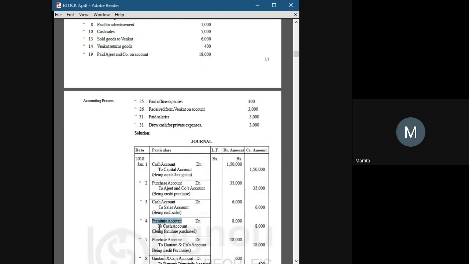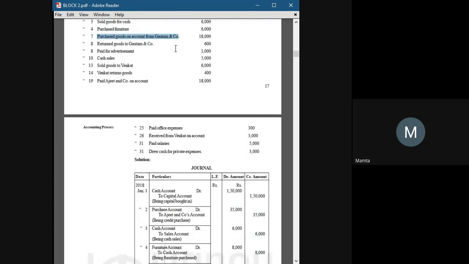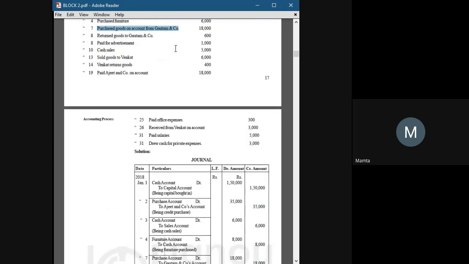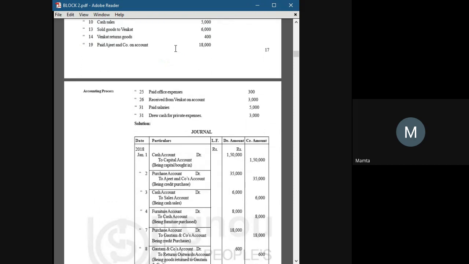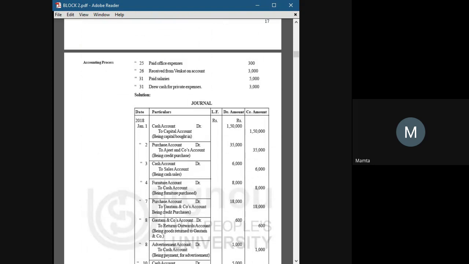Fourth entry is mentioned here. On Jan 7th, purchased goods on account from Gotham and Company worth 18,000. Purchases account debit to Gotham and Company's account, 18,000.